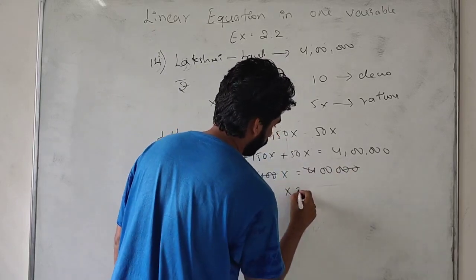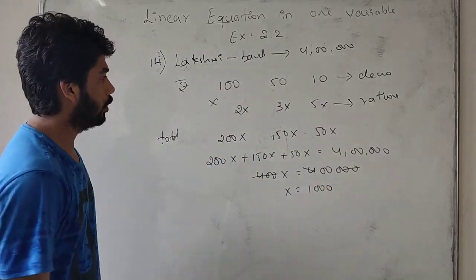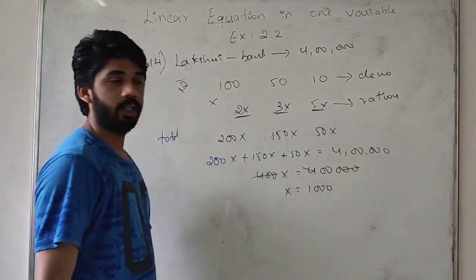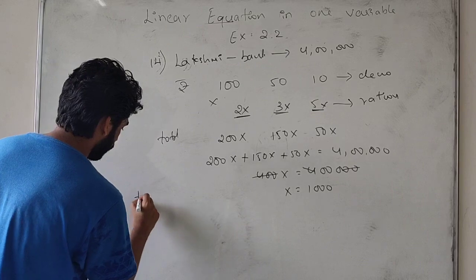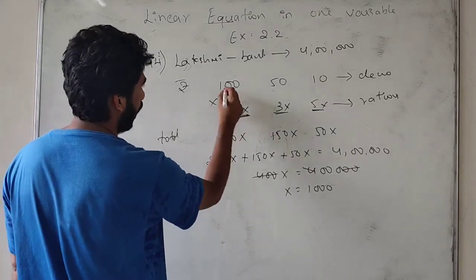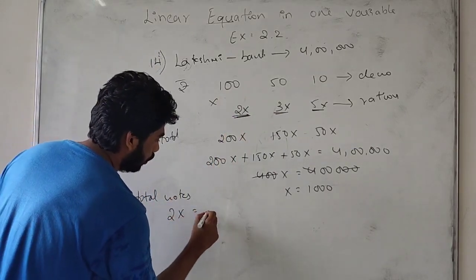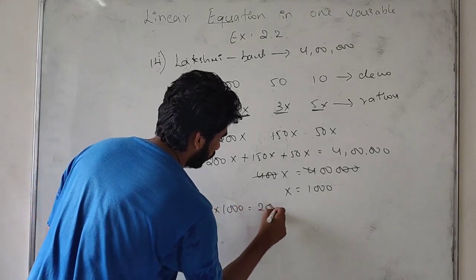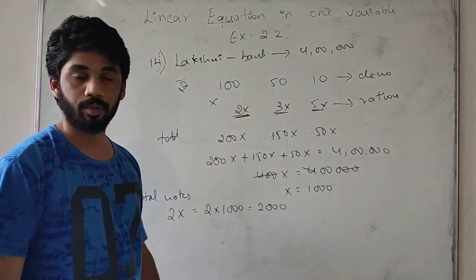So we get x is equal to 1000. So this is the ratio. Now, how many total notes do we have? For the 100 rupee note we have 2x, so 2 into 1000, we get 2000 notes of 100 rupees.